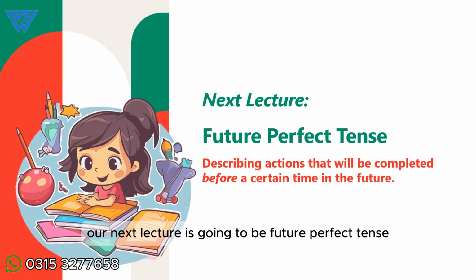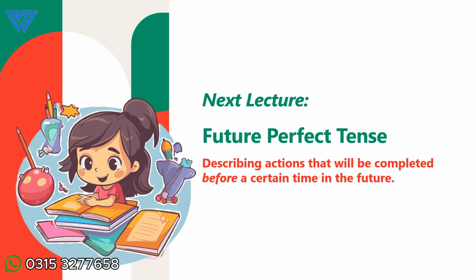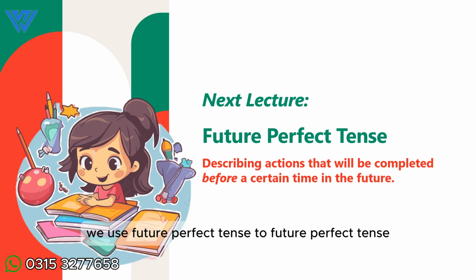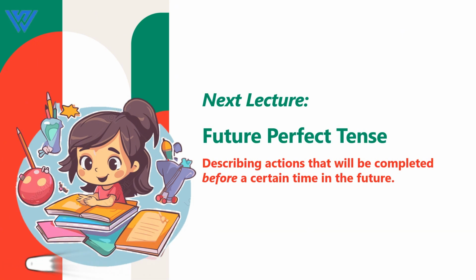Our next lecture is going to be future perfect tense. Future perfect tense is used for describing actions that will be completed before a certain time in future. एक certain time से पहले जो actions खत्म हो गए होंगे future में, उनको describe करने के लिए we use future perfect tense. तो future perfect tense को study करने के लिए stay tuned with WITSOL.